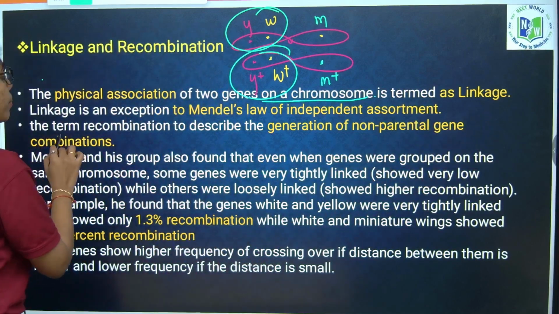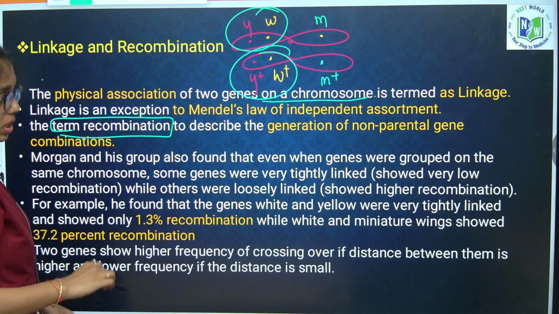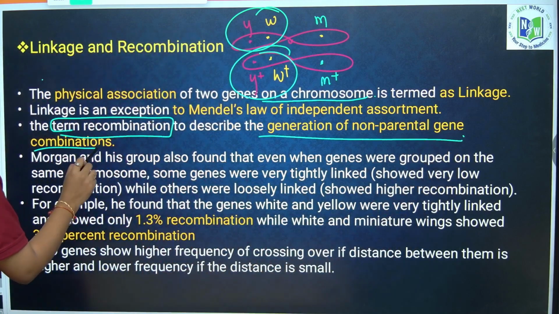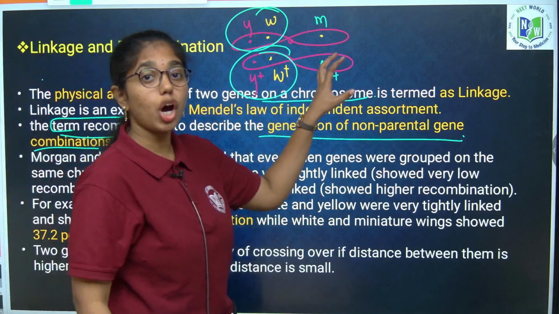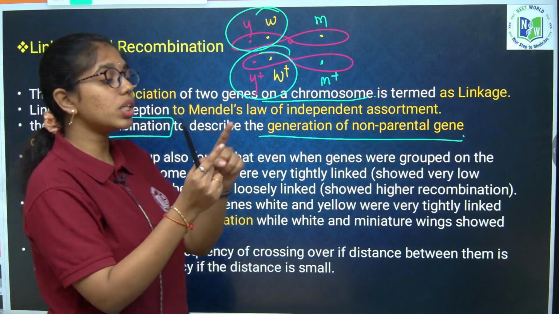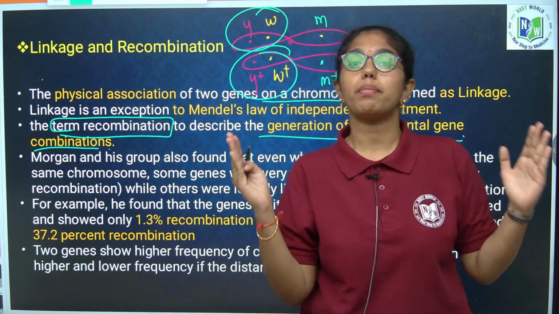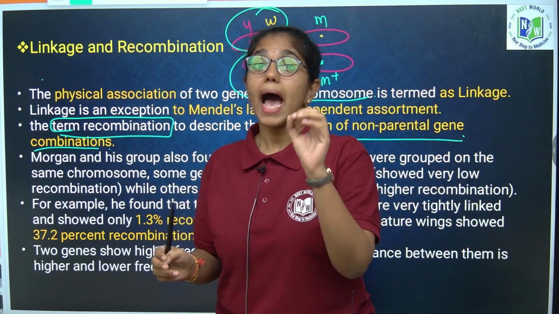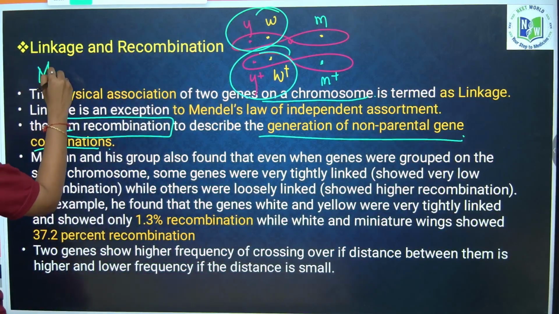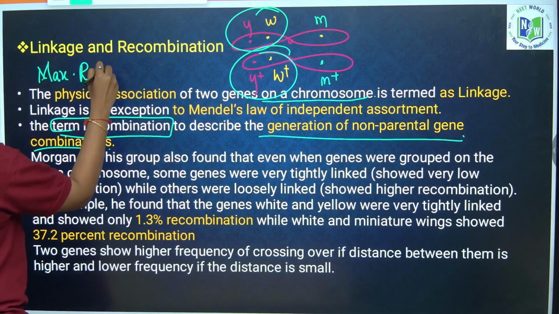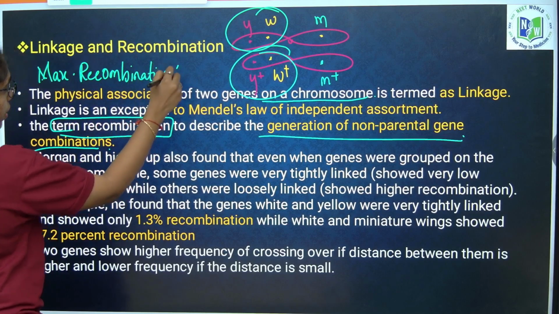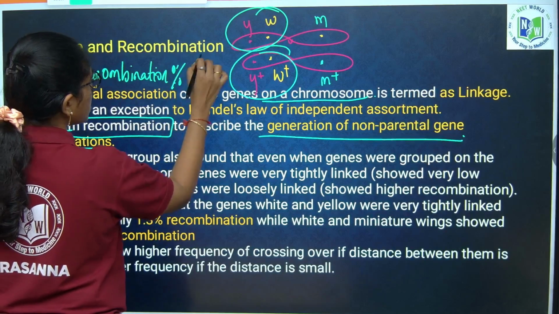And the term recombination has come to describe the generation of non-parental gene combinations. This happens when two genes are far from each other, and genes which are present on two different chromosomes. And you have to remember this point, which is asked most of the times: maximum recombination percentage will be 50. Maximum recombination percentage is 50%.